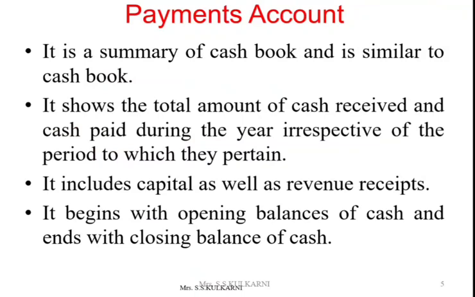It includes capital as well as revenue receipts. It does not distinguish between capital or revenue receipts or revenue expenses or capital expenses. It begins with opening balance of cash and ends with closing balance of cash. Newly started NPOs do not have any opening balance of cash.